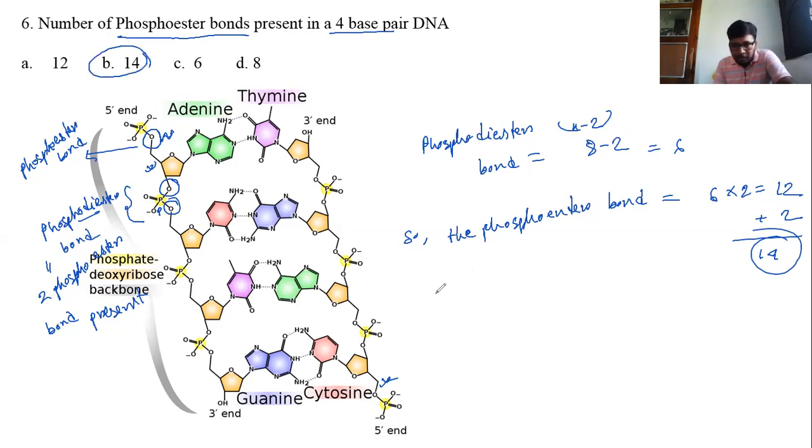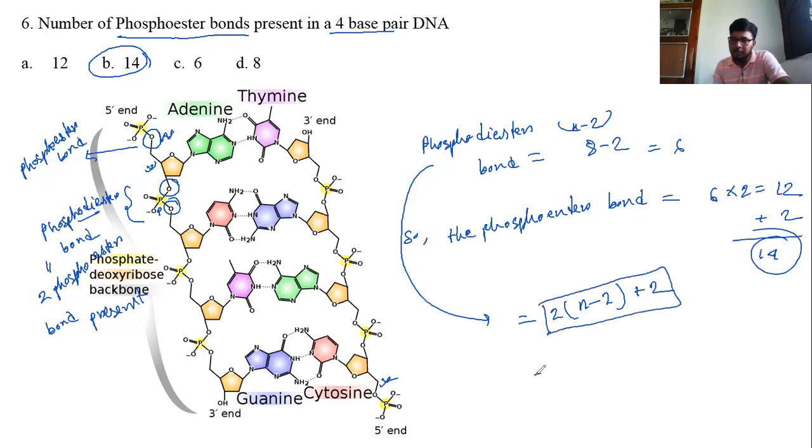So if we make a formula, then the number of phosphoester bonds equals 2 into n minus 2, plus 2. This is the formula for phosphoester bond counting.